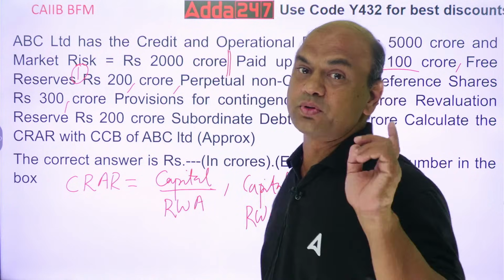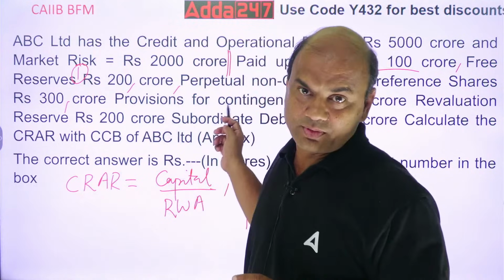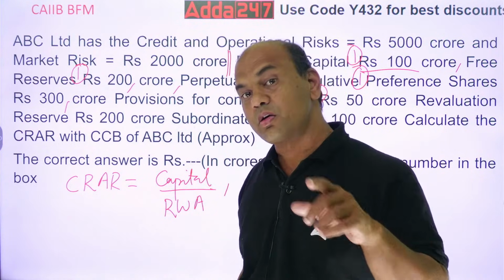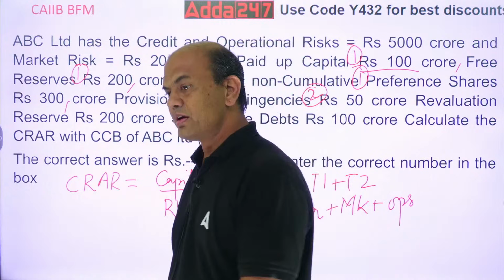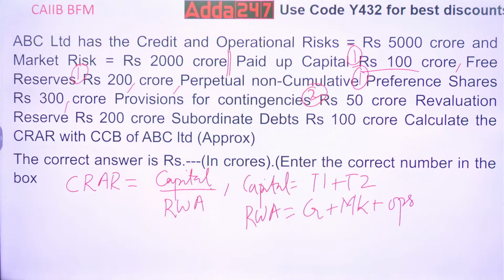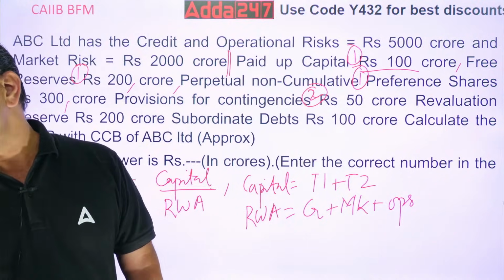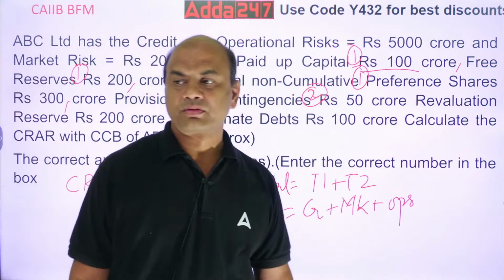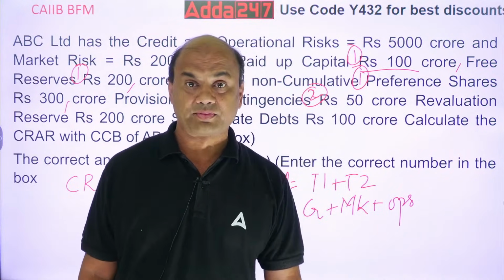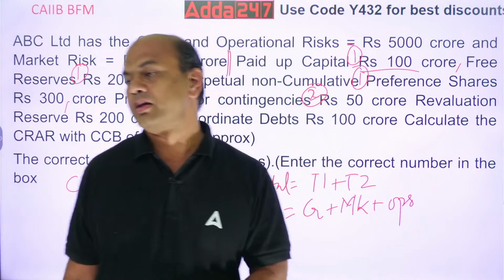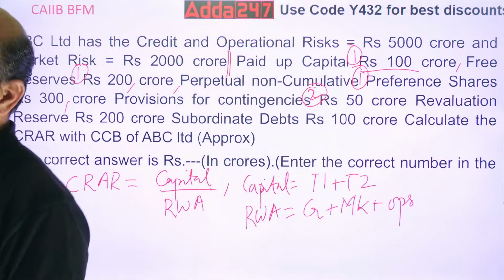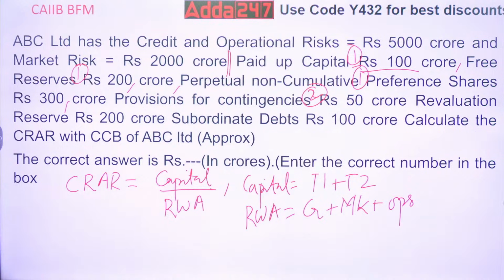Provisions for contingencies, what did I say yesterday? Either the given figure or what? Tomorrow is the exam.